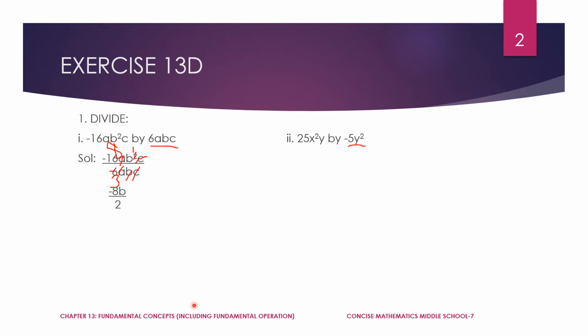So you can put directly under it and divide it. 5 ones are 5, 5 fives are 25. 5 fives are 25, and even here y only one time, and y you can cancel it over here. So what is left over? You can write it as it is, minus 5x square divided by y. Right?